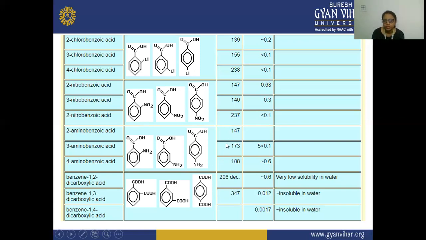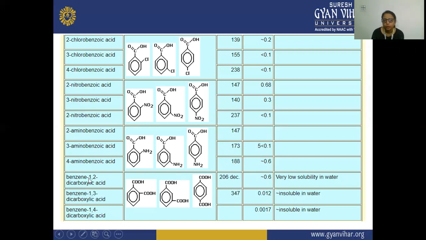The ortho has the melting point 147, the meta has 173, and the para has 188. It is not very soluble in water, and these are the solubilities.